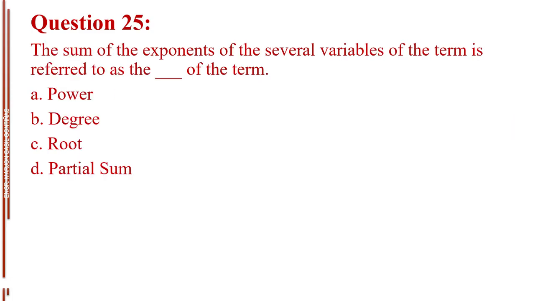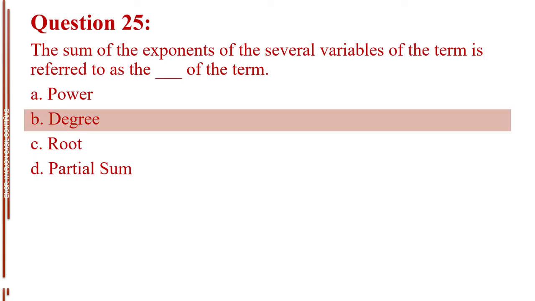Question number 25. The sum of the exponents of the several variables of the term is referred to as the blank of the term. Letter A, power. Letter B, degree. Letter C, root. Letter D, partial sum. The answer is letter B, degree.